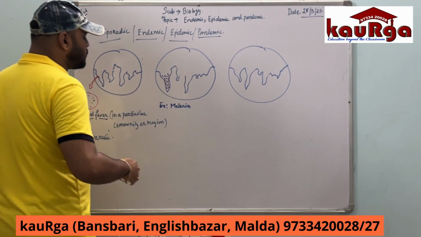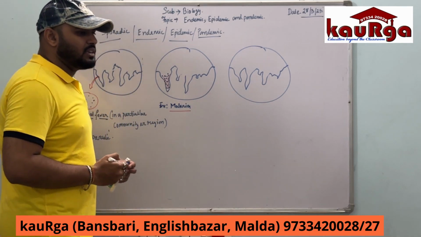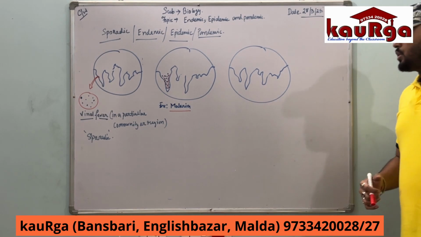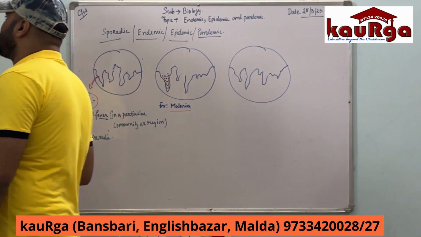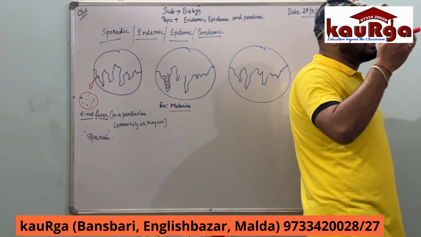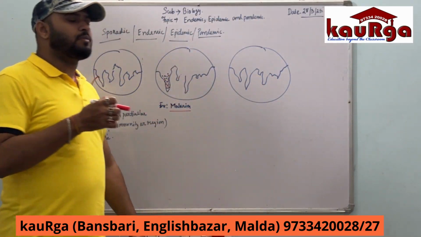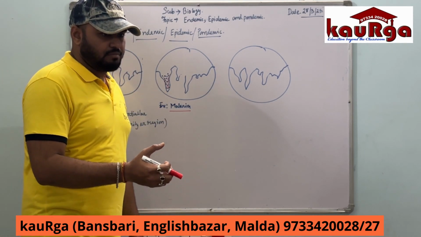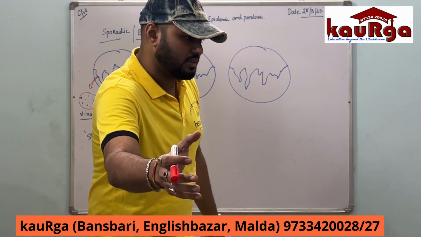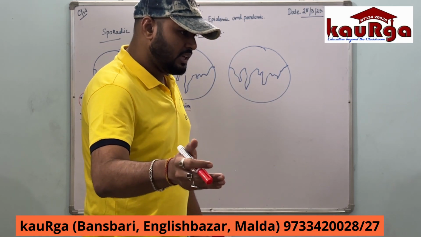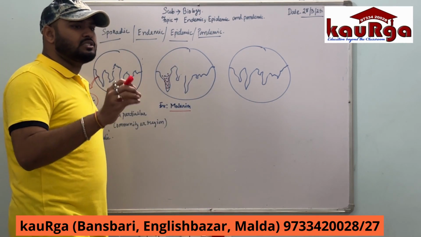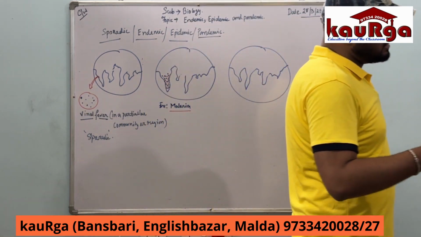One example of endemic is what? Malaria. So, which people are affected? The people who are residing in Africa again and again fall under the trap of malaria. It happens for 2 days or 3 days, then again after 5 or 7 days, or 7 weeks, or 1 month or 2 months. That particular disease is not leaving that place. Understood? That particular disease is not leaving that place. It is called as what?